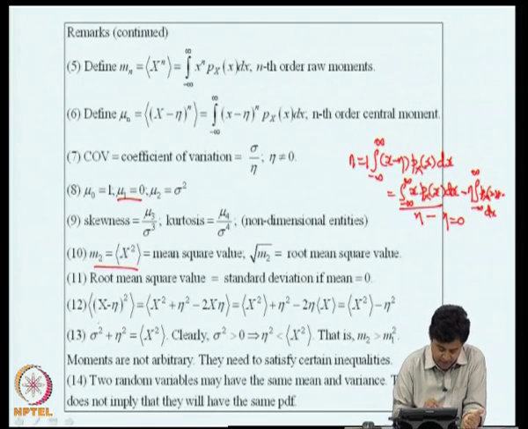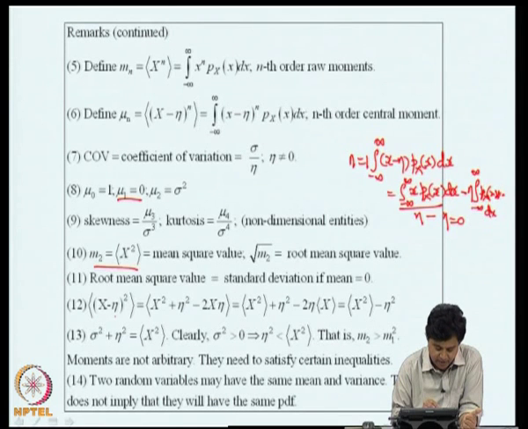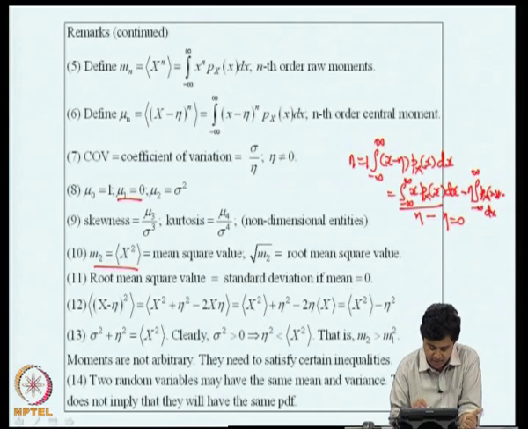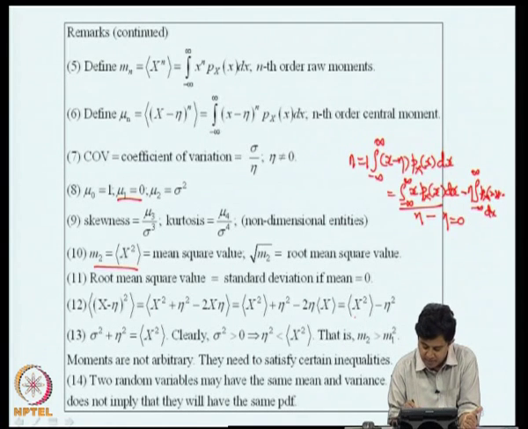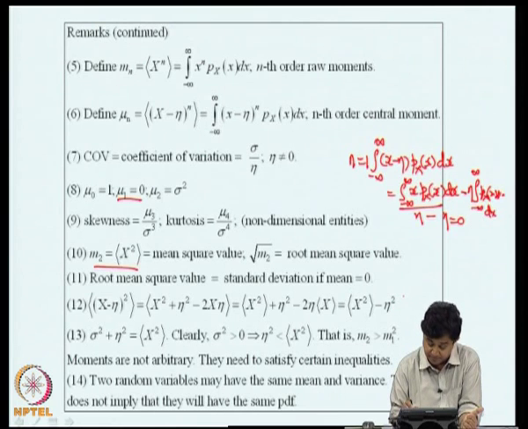Now, we can consider the second order central moment, and if we expand (x minus eta) square as x square plus eta square minus 2x eta, I can write this as the expected value of x square. Eta square is a constant, therefore the expected value of the constant is eta square, and the expected value of 2x eta is 2 eta times the expected value of x. We see that the variance is nothing but the mean square value minus the square of the mean. That means sigma square plus eta square is the mean square value.